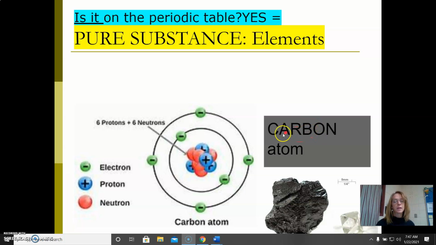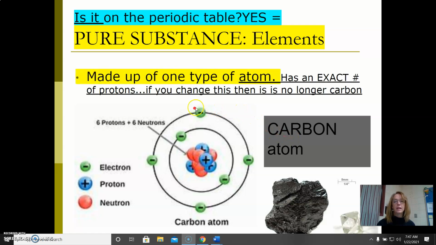So pure substances, number one: are they on the periodic table? If I give you a substance like carbon, you'll look at your periodic table. If it's on the periodic table, it's a pure substance. We'll talk more about atoms later, but they are defined by the number of protons. For right now, just know that if it's on the periodic table, it is pure.